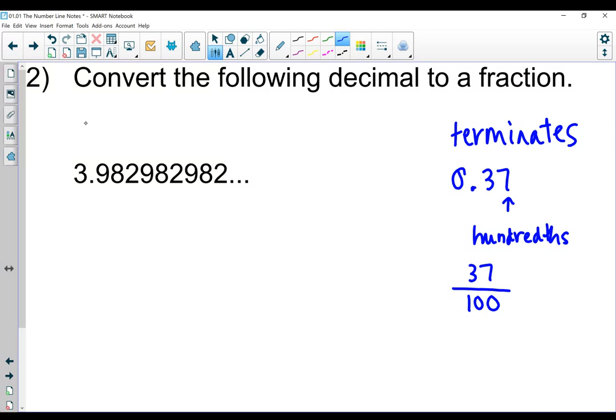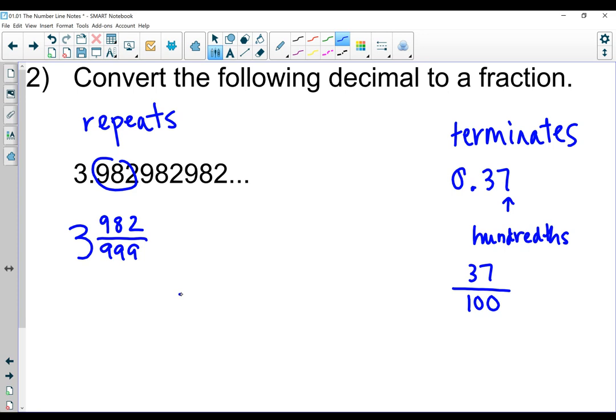When it repeats, it's kind of a different story. A general rule for repeating decimals is that you can take the repeating pattern part of it. So let's see what repeats here. It looks like the 982 repeats. And so I have 982, and then since I have a 3-digit number here, I need to make my denominator 3 digits, and it's all going to be 9s, 999.